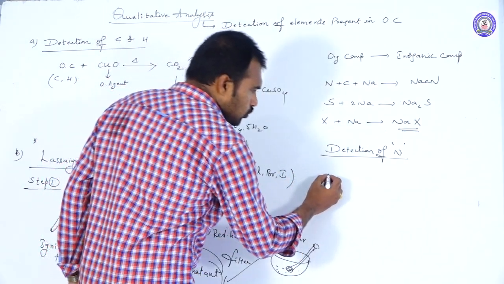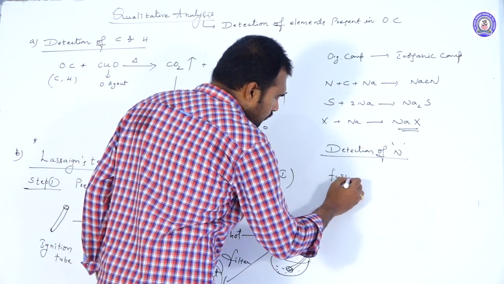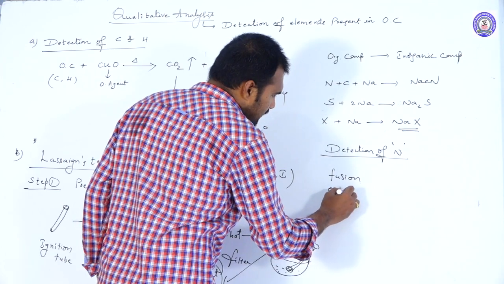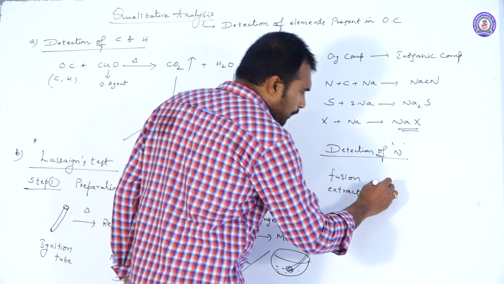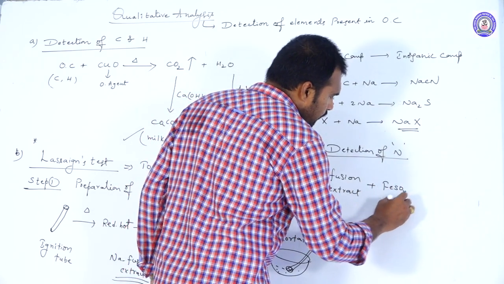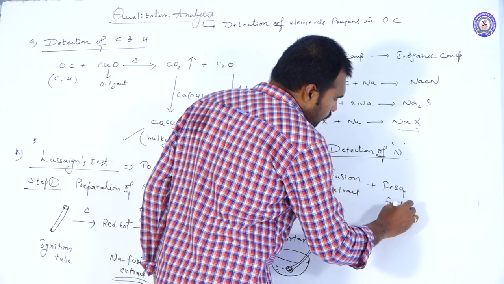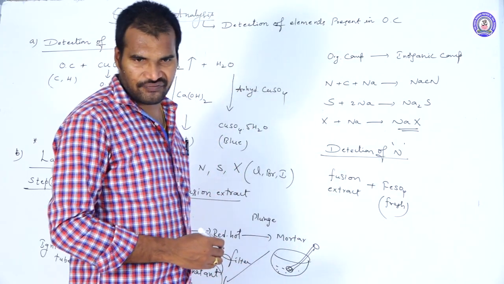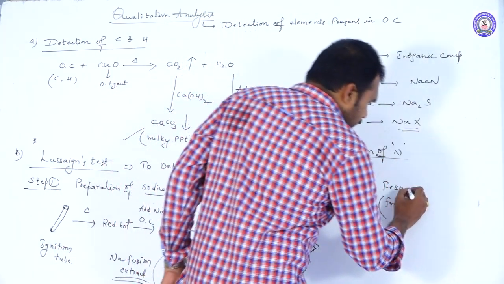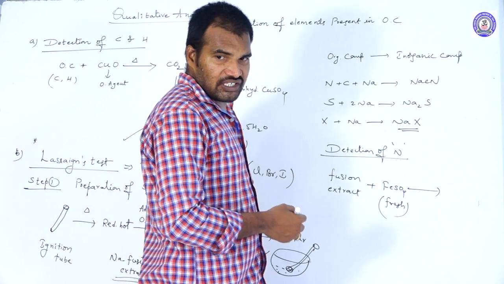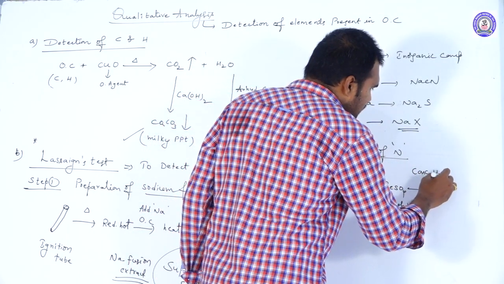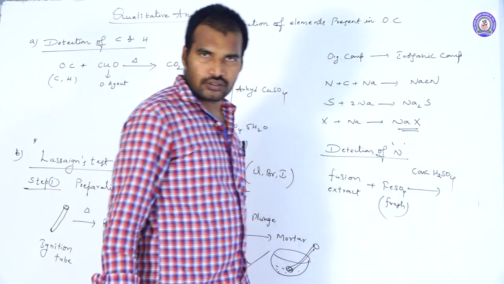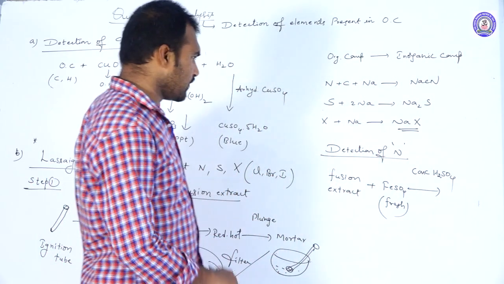To this sodium fusion extract, add freshly prepared ferrous sulfate. After the addition of freshly prepared ferrous sulfate, add 1 or 2 drops of concentrated H2SO4 to the walls of the test tube.